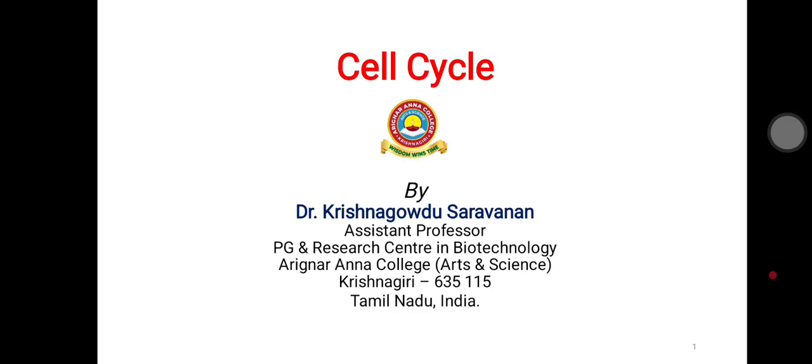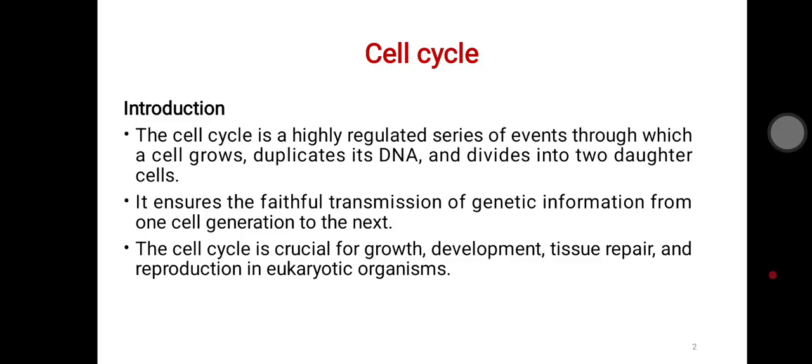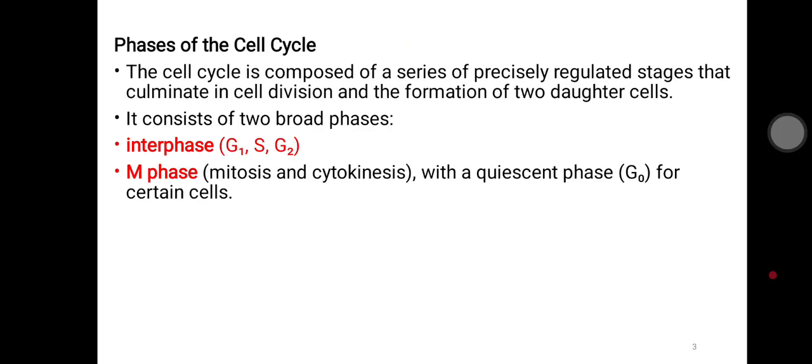Today we're going to discuss the cell cycle. The cell cycle is a highly regulated series of events in cellular development, followed by the production of two daughter cells from an individual cell. It is a transmission of genetic information from one generation to another. This cell cycle is crucial for growth, development, tissue repair and reproduction in eukaryotic organisms.